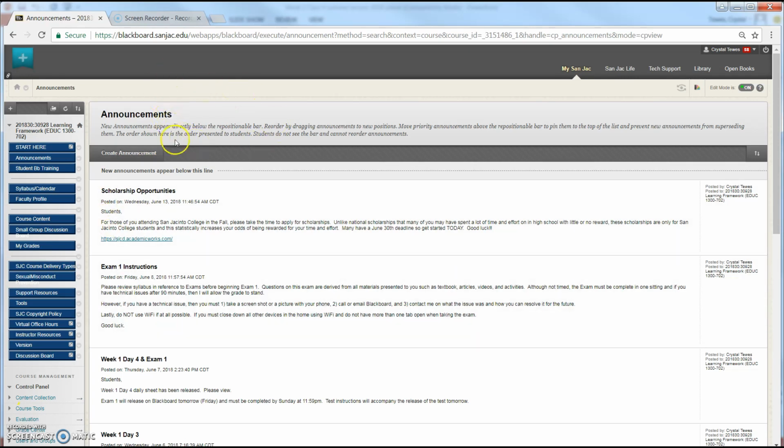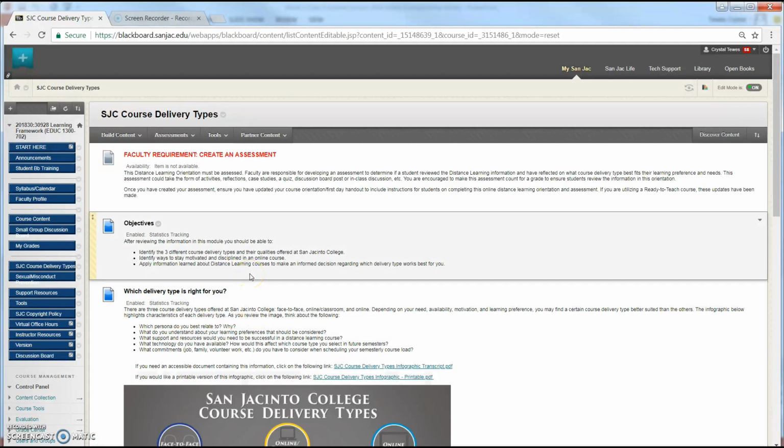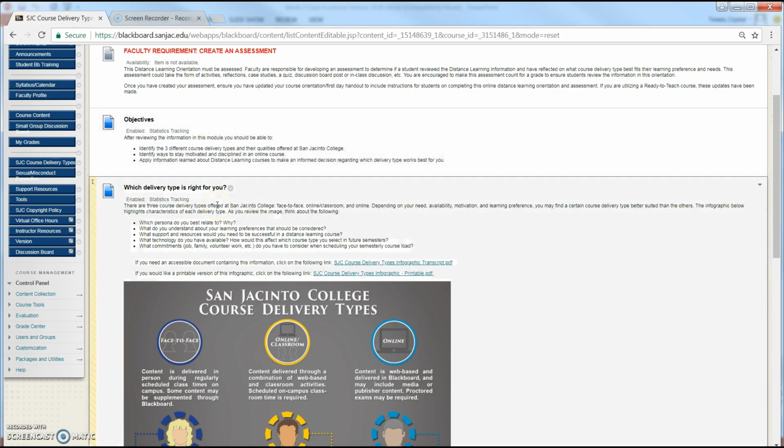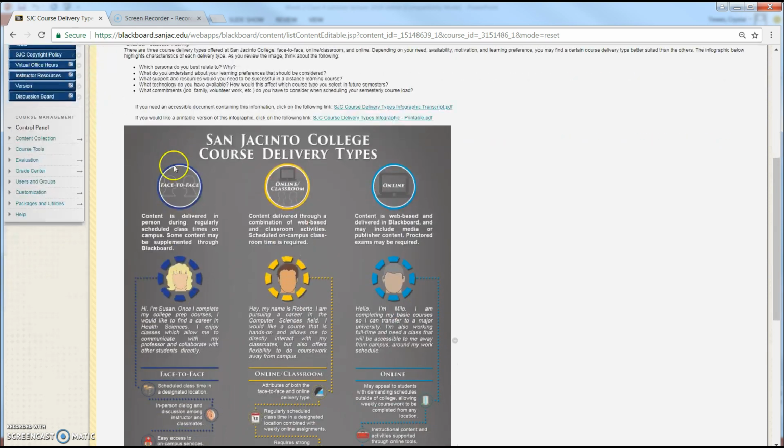When you go into Blackboard, over here on the left hand side you will see two tabs, SJC course delivery types and then the sexual assault misconduct prevention. You're going to click on the first one, SJC course delivery types. This is an online module, as I said, presented to you from the college, and you will simply go straight down reading each section. You have your objectives, you have which delivery type is right for you, and it's going to give